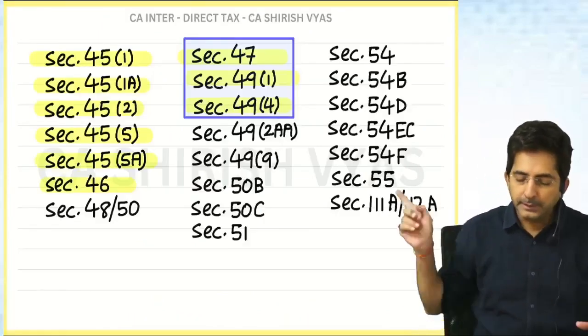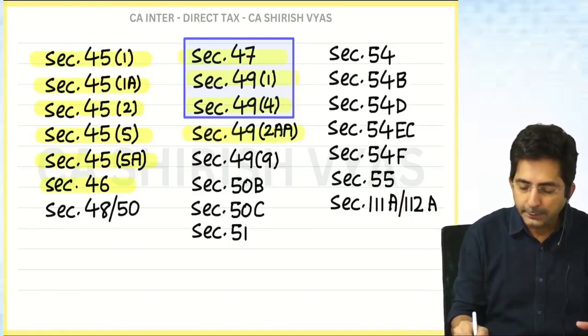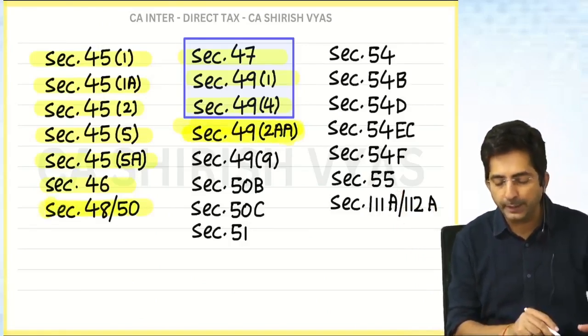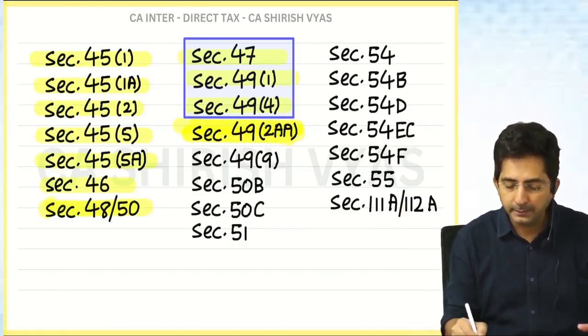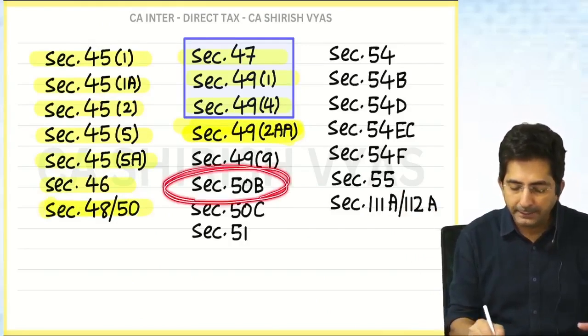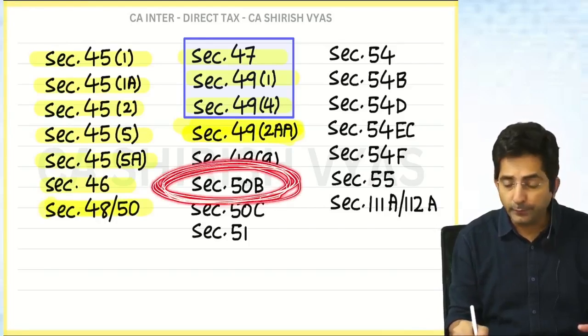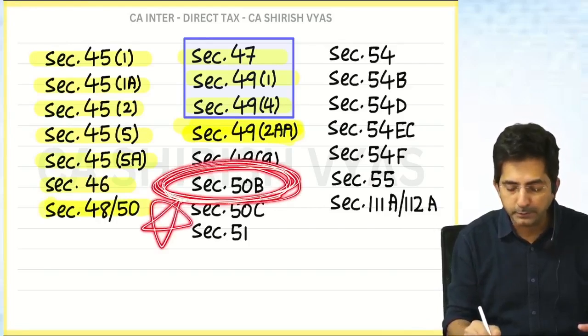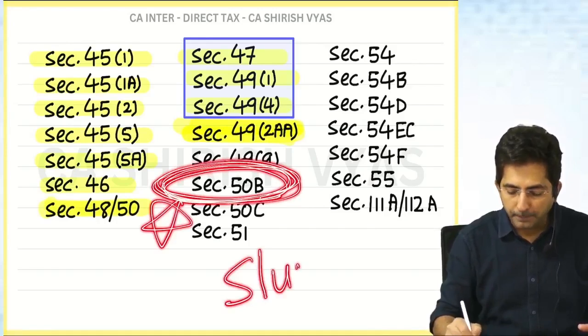Okay. See what we finished here. This ESOPS section is also over. 48, 50 is also over. Okay. Then look at this. Next I am taking this one. Section 50B. Very important section. This is on slump sale.